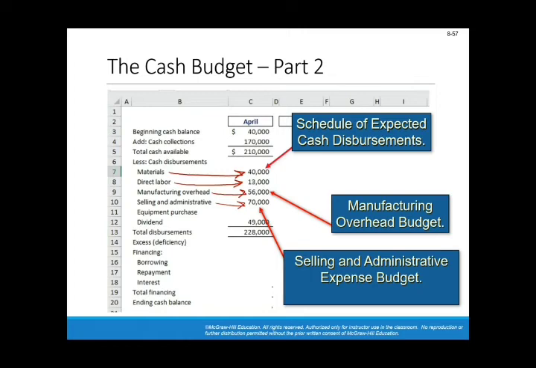Also, we'll be removing the cash component. No equipment purchases in April. Actually, they purchased in May and in June. And finally, we pay the dividends that we have already declared. The total payments is $228,000. So this will give us a deficiency of 210 minus 228, a deficiency of $18,000.